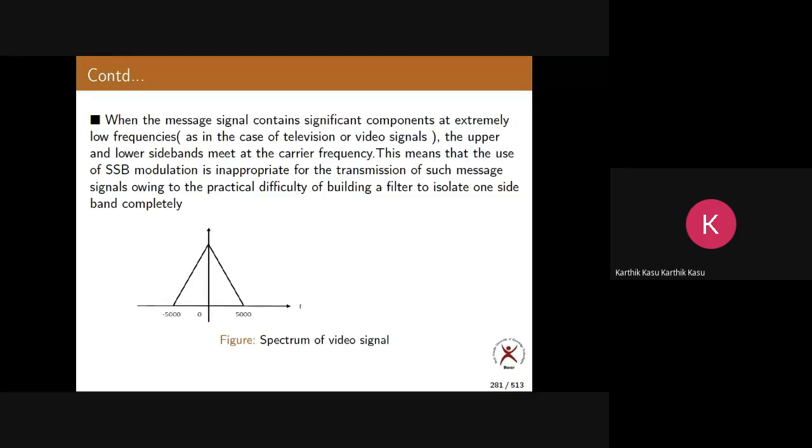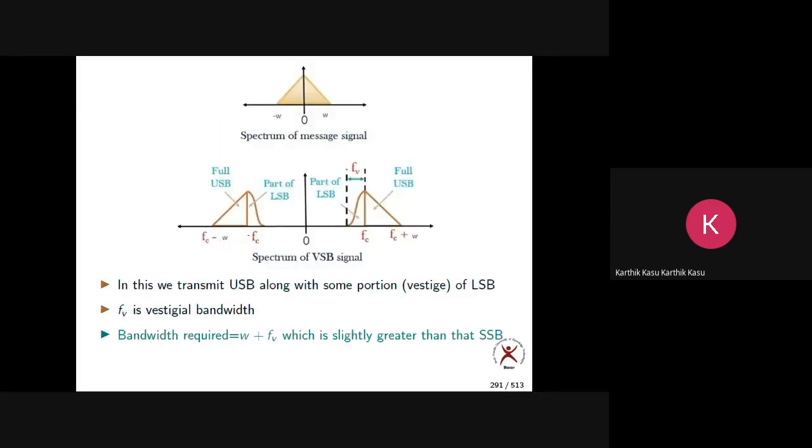If we go for SSB, we cannot go for SSB because it is very difficult to separate or isolate the upper sideband and lower sideband. But among all techniques, SSB uses the minimum bandwidth, 5 megahertz with some bandwidth around fc.